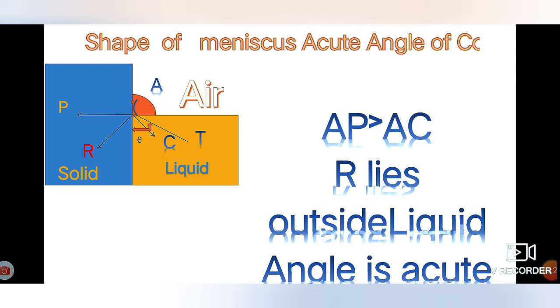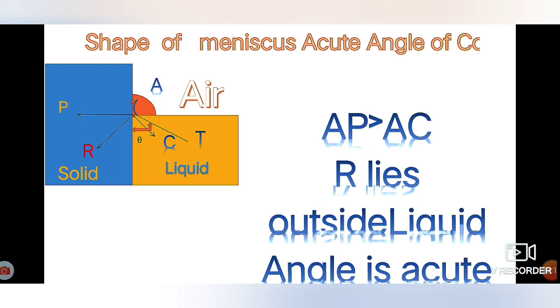So here the resultant force of cohesion and adhesion lies outside the liquid, and if we draw the tangent and perpendicular, then the angle formed is acute. The molecule's resultant lies inside the solid, meaning outside the liquid. The molecule will shift from this plane surface in the upward direction by the balance of adhesive and cohesive force. Since adhesive force is more, it will move upward to form the